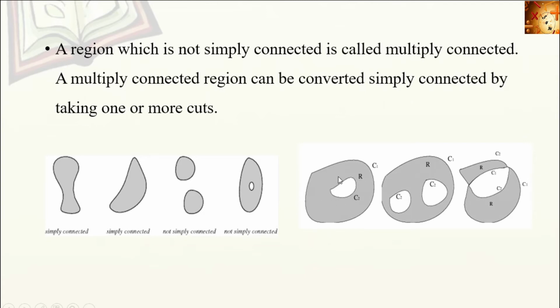Here also the first region has a hole in it, so it is not simply connected. Also the second one, here there are two holes, so it is not simply connected. So these are the diagrammatic representations of connected regions.